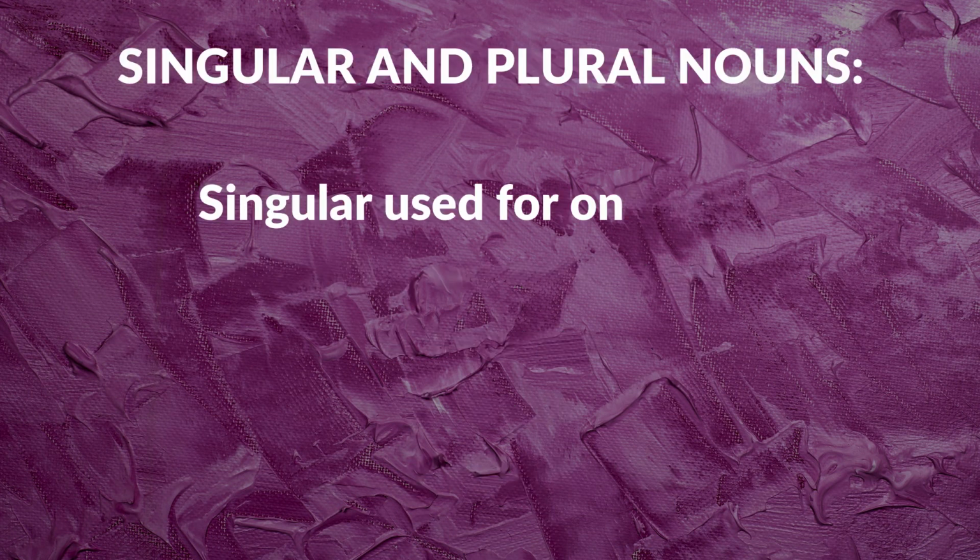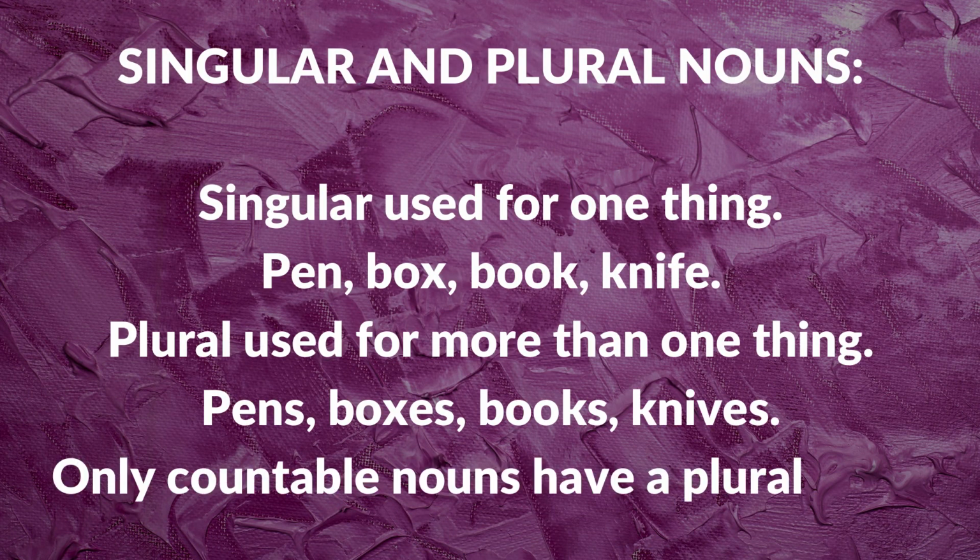nouns. Singular is used for one thing. Example, pen, box, book, knife. A single, one thing. Whereas plural is used for more than one thing. Example, pens, boxes, books, knives. And only countable nouns have a plural form.